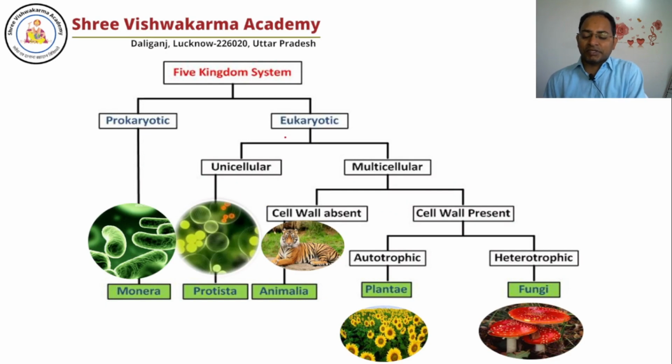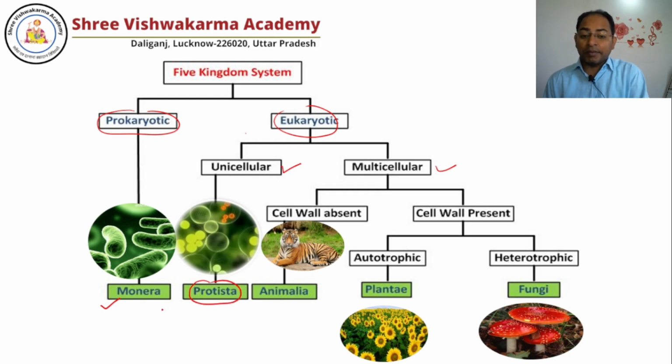So you can check it out here, the five kingdom classification. First, you have to ask whether the cell is prokaryote or eukaryote. If it is prokaryote, keep all those prokaryotes under one kingdom, Monera. If it is eukaryote, again two questions, whether it is unicellular or multicellular. If it is unicellular, you keep it in the kingdom Protista. Done?